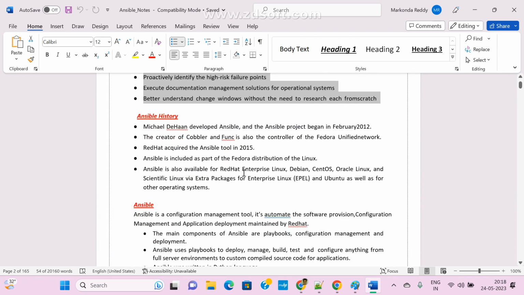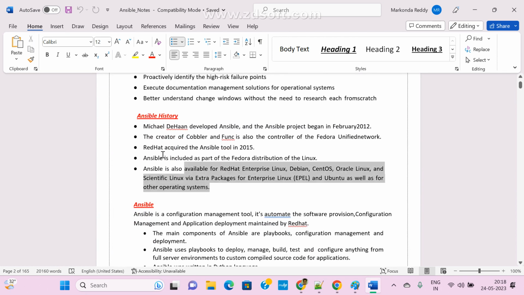Now, this is the Ansible history. No one is asking that, so it is for your reference and we can go through this one. Who developed Ansible, when it was developed, this type of question no one asks in interviews. Okay, so these are the authors. See here, who developed it and in which year.